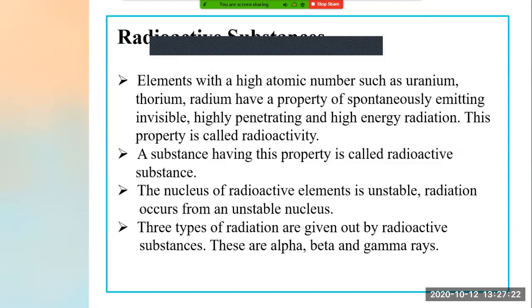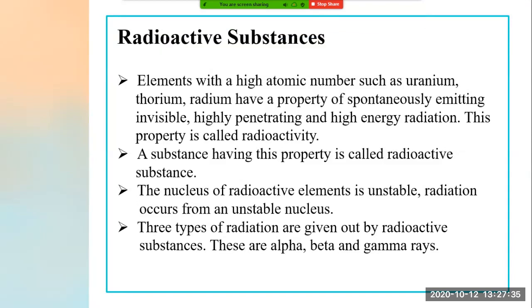So elements which are having high atomic number, they are having property of spontaneously emitting invisible, highly penetrating and high energy radiation. This property is called what? Radioactivity. If someone will ask you what do you mean by radioactivity, so you will tell that the property of an atom that has high atomic number which can spontaneously emit invisible radiation that is very highly penetrating and having high energy radiation, that is nothing but radioactivity.